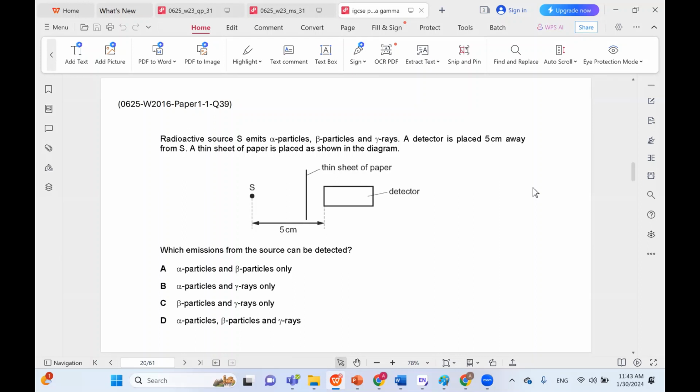Radioactive source S emits alpha, beta, and gamma. A detector is placed 5 centimeters away from S. A thin sheet of paper is placed as shown in the diagram. Which emissions from the source can be detected?